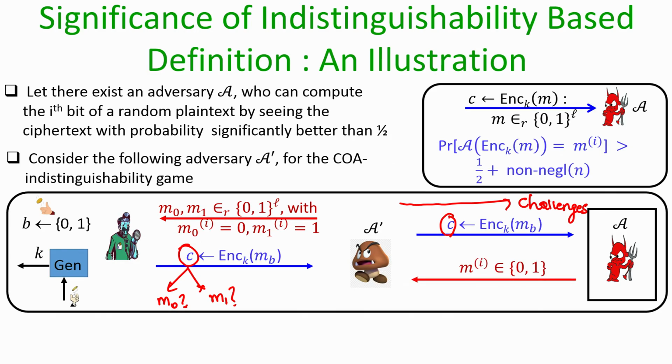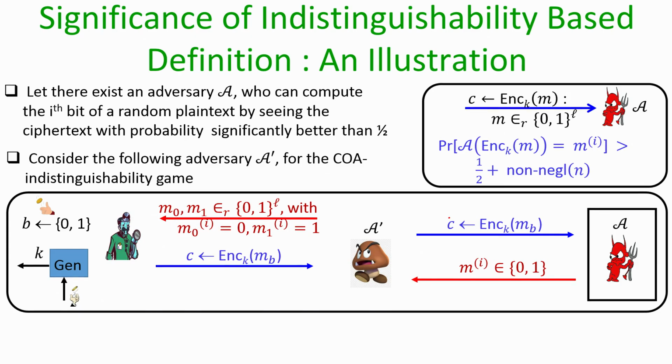Now, what the algorithm A is going to do is it is going to identify the ith bit of the underlying message which has been encrypted in the challenge ciphertext C, because the property of the algorithm A is that if you give him an encryption of a random message, then it can tell you the ith bit of the underlying message, whether it is 0 or 1.